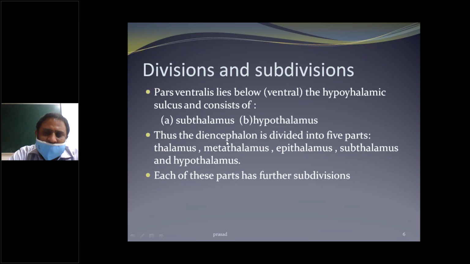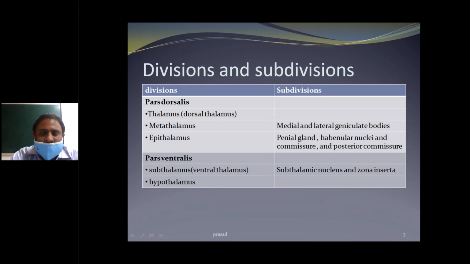The diencephalon is divided into five parts: thalamus, metathalamus, epithalamus, subthalamus, hypothalamus. Each of these has further subdivisions. This is in tabular form. In pars dorsalis, the thalamus and the metathalamus are subdivided into the medial and lateral geniculate bodies.